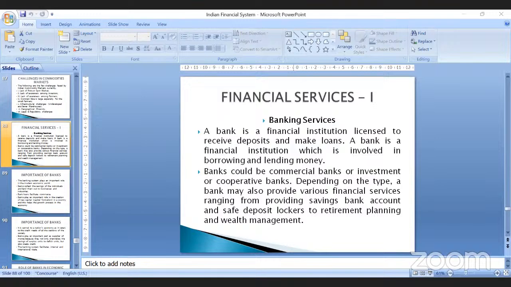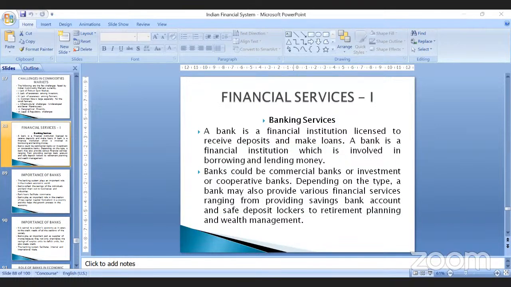Any company which involves itself in lending and borrowing of money, we call such a company a bank. If banking has to be defined, they are the institutions which accept deposits for the purpose of lending.